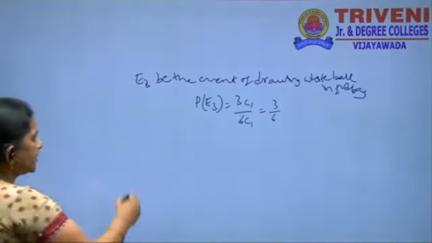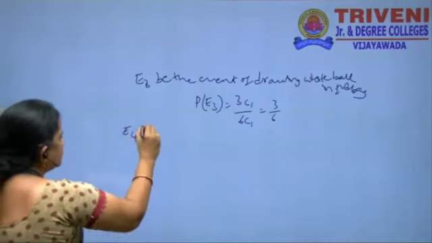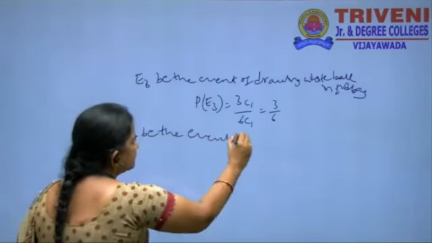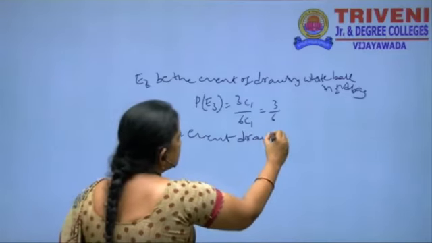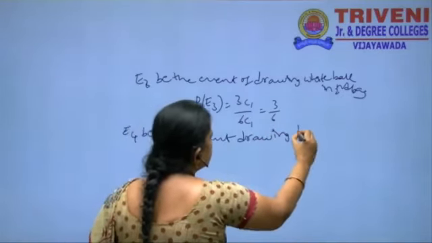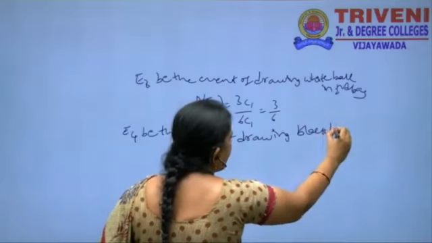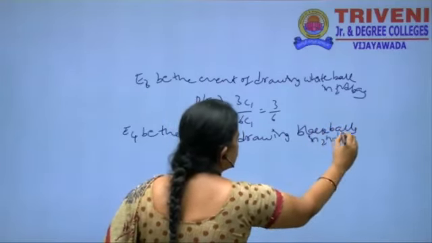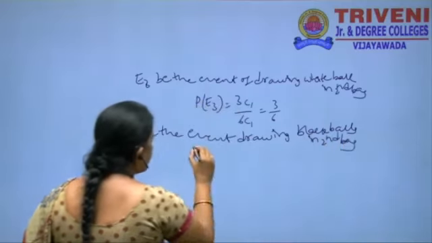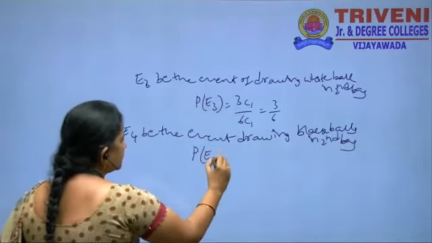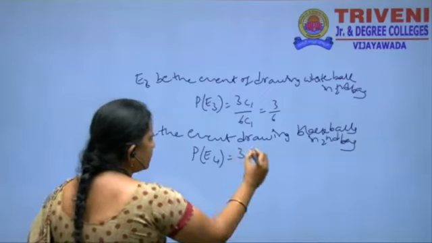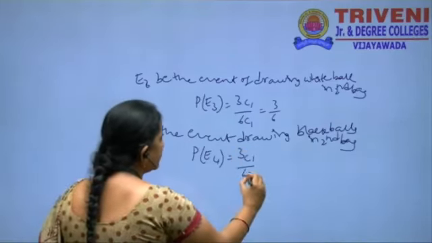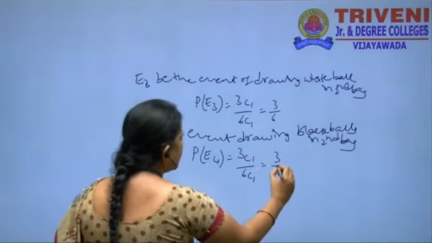And E4 is the event of drawing a black ball in the second bag. P of E4 is equal to 3C1 by 6C1, that is equal to 3 by 6.